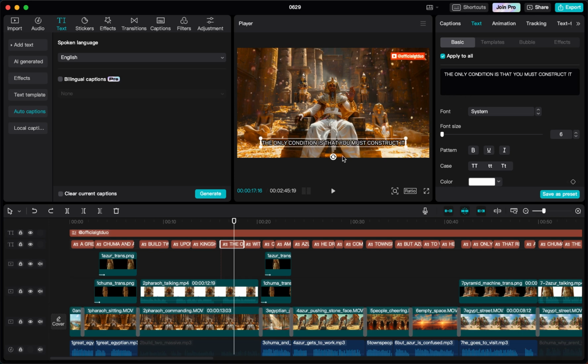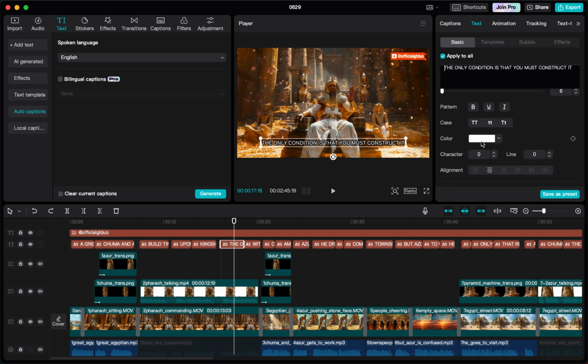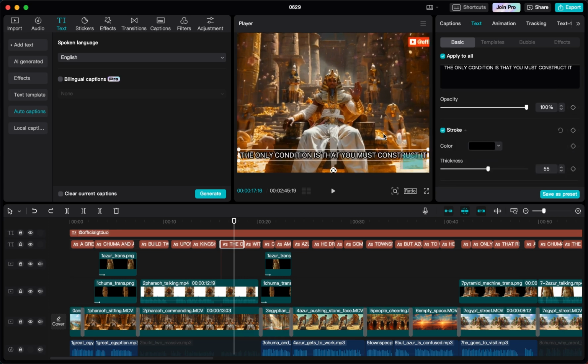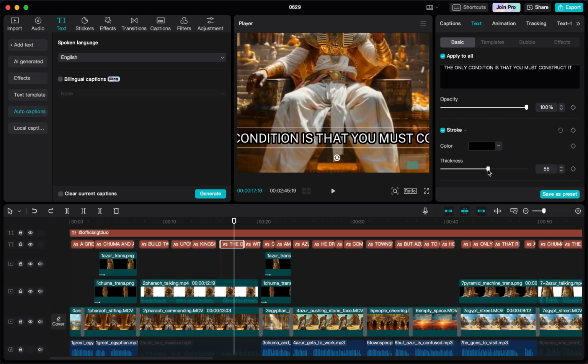But this was correct in this case, so let me undo that. And here you can see also what the text usually looks like. In my case, I have the white color and I have some outline here. If you scroll further down, here the stroke and then the thickness. So if you see, let me zoom in a little bit so you can more easily see this. So if I increase the thickness, you can see here, that's how you do that.